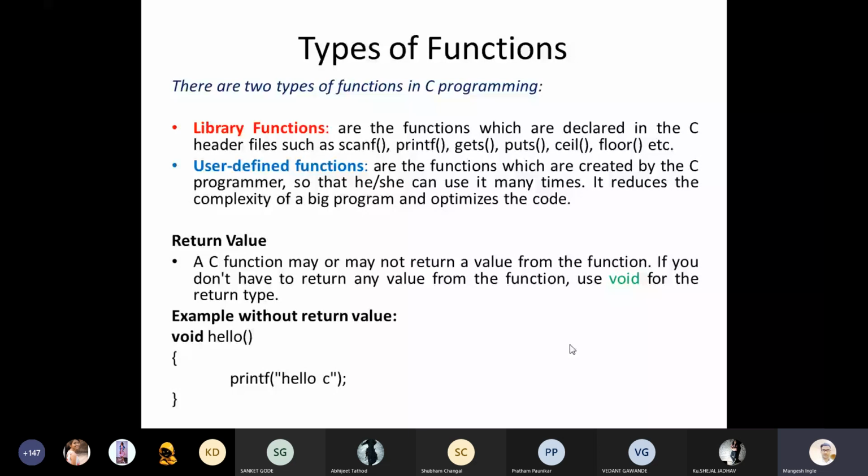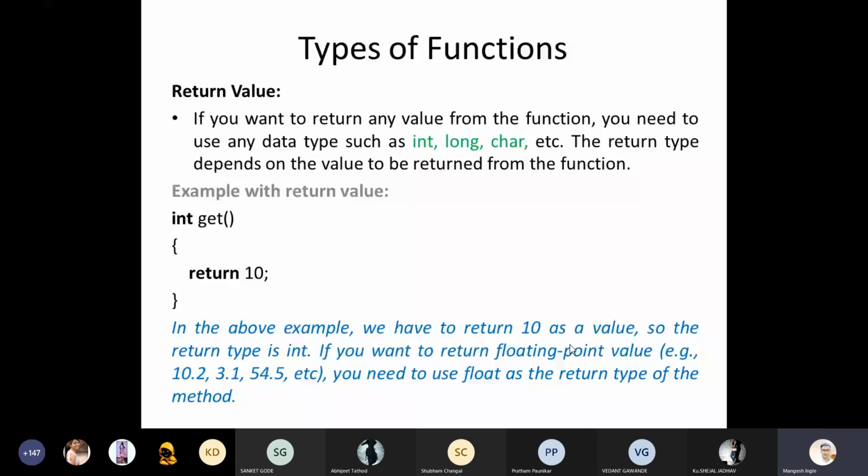Concentrate. If your function returns a particular type of value, we need to identify what type of value that is, and on the basis of that value, we need to provide such a return type to the function. As you can see on your screen, here my function returns the value 10. It is clear that 10 is an integer value, so we have provided int as the return type to the get function.